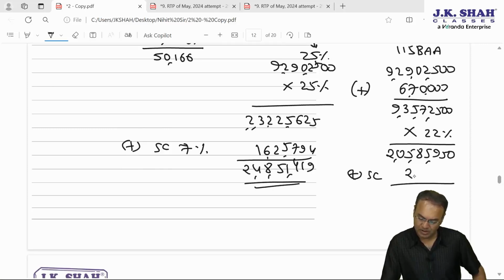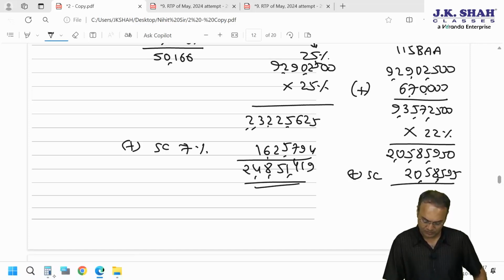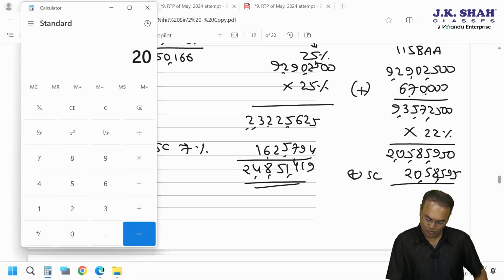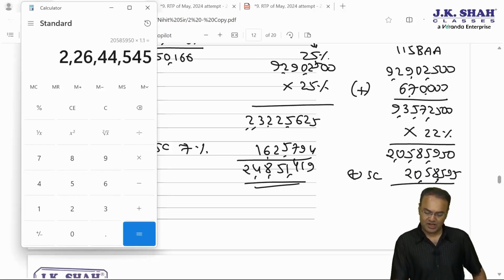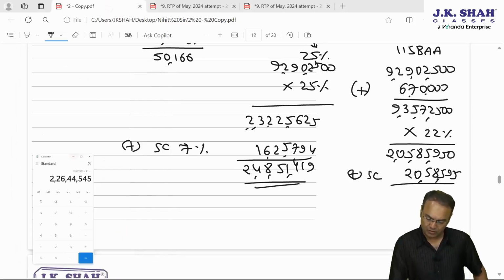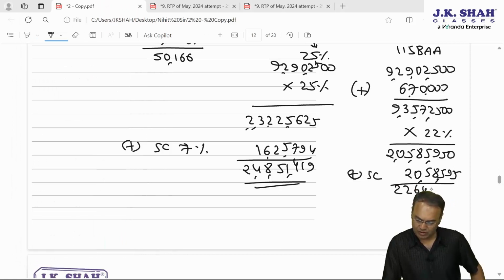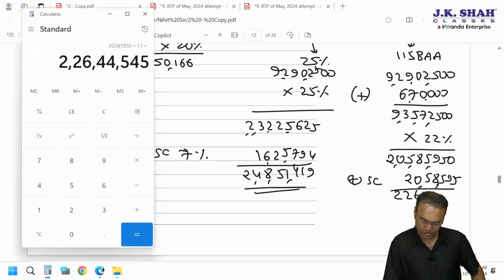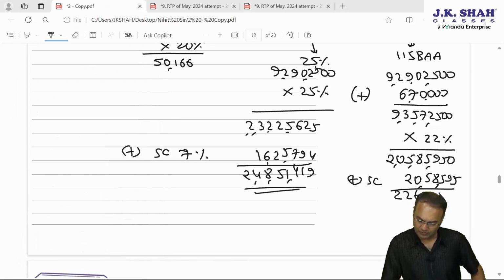Here surcharge will be 20,58,595. So 2 crore 5,85,950 into 1.10. 2 crore 26 lakhs 44,545. 226 44. How much was it? 545.